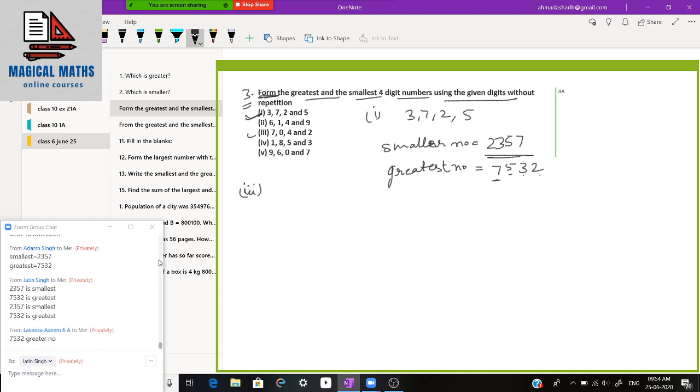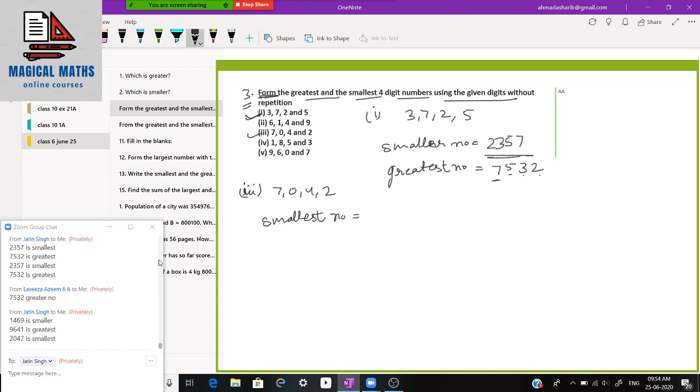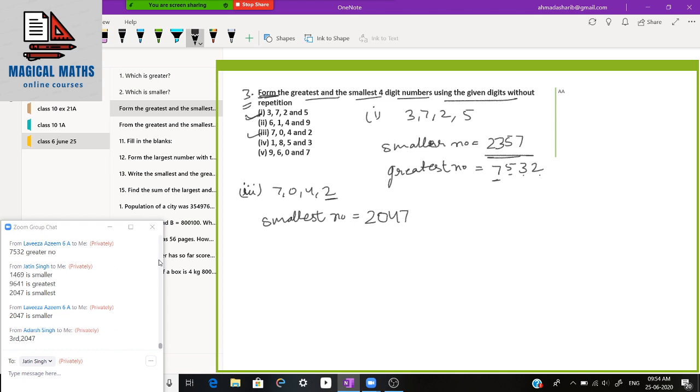Second, actually third digits are given: 7, 0, 4, 2. I'm doing the third part. How are we going to form the smallest number using these digits? First of all, the smallest number is 0, but we will not use 0 very first. So we will use 2, then 0, then 4, then 7. Because 0 is the smallest one, but we cannot use 0 very first.